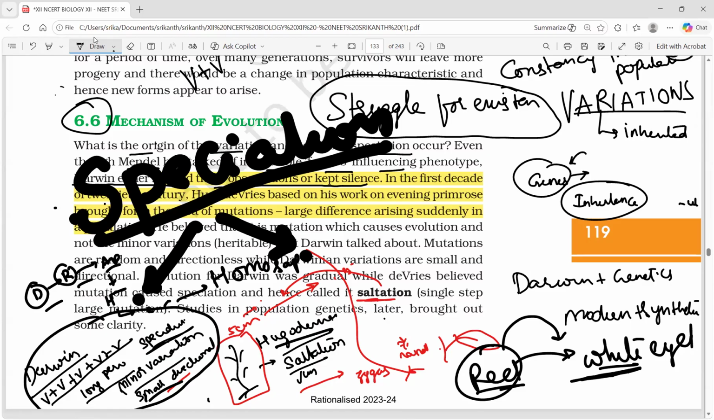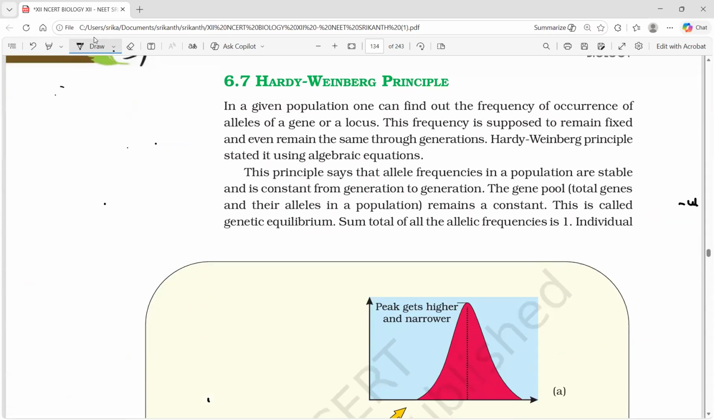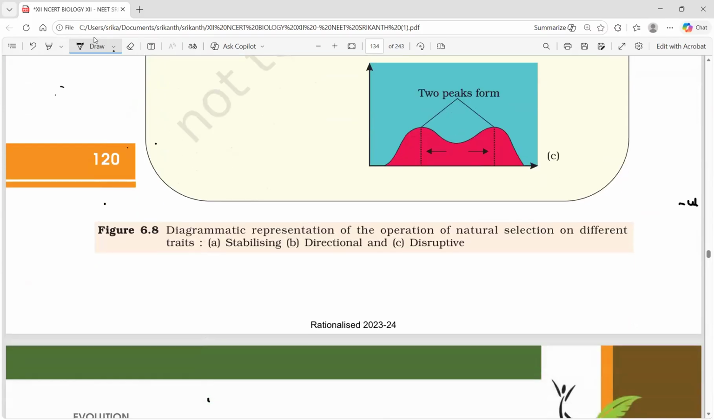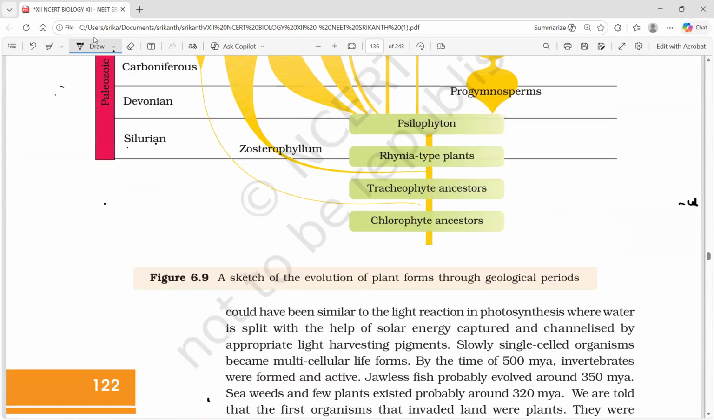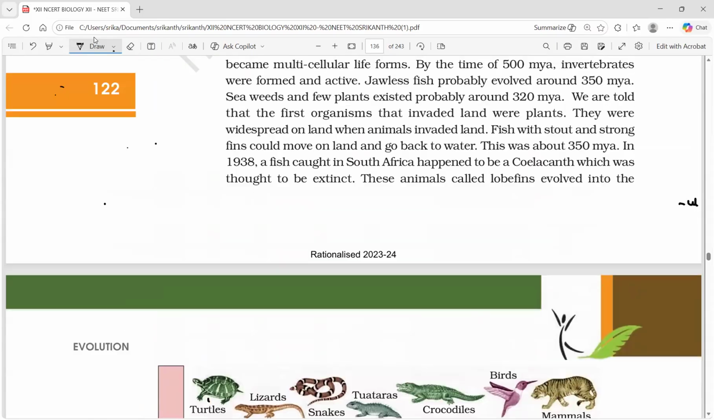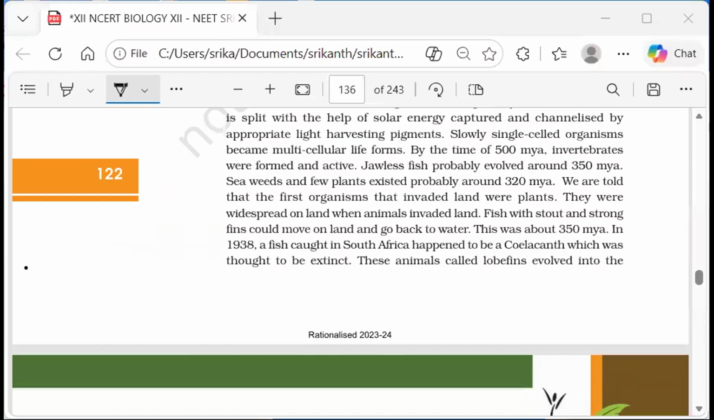In the next part, we are going to learn the same story in the form of Hardy-Weinberg equilibrium and a brief account of evolution. Actually, this is going to be a bigger topic nowadays. Recently, in 2026, the same question came up, where they asked about millions of years. Okay, then